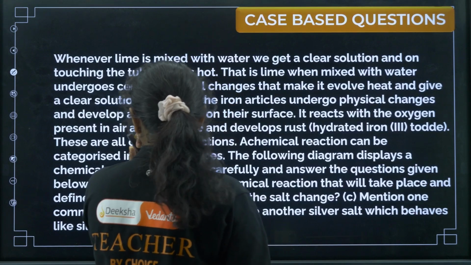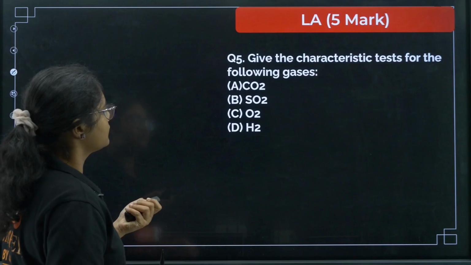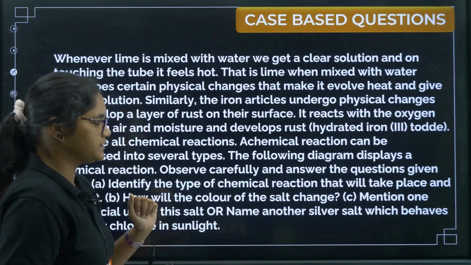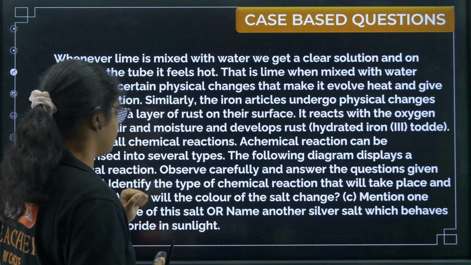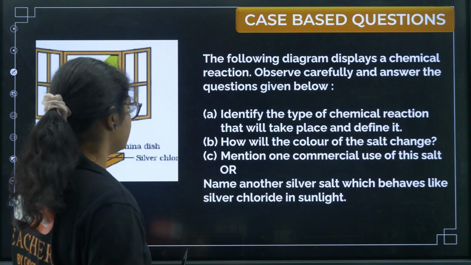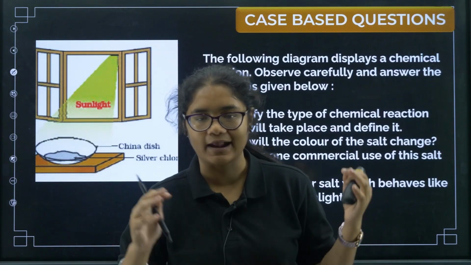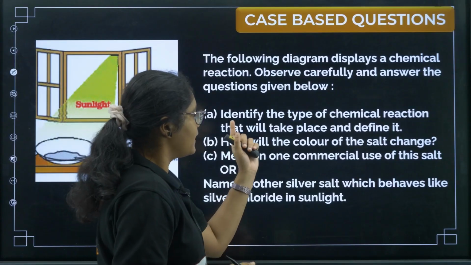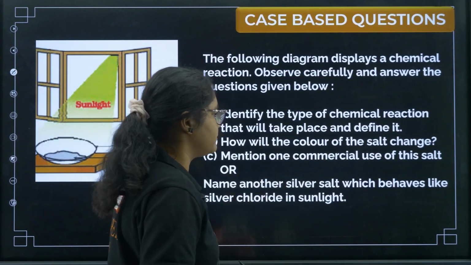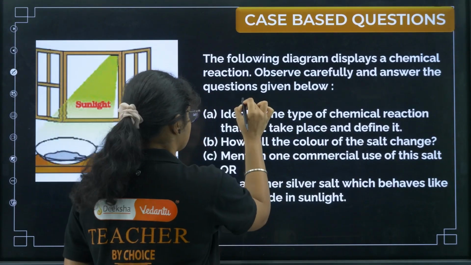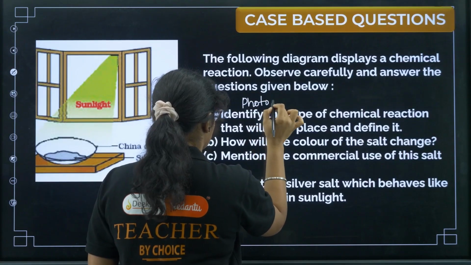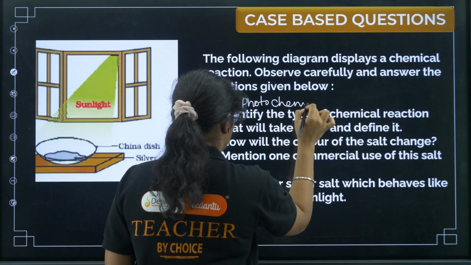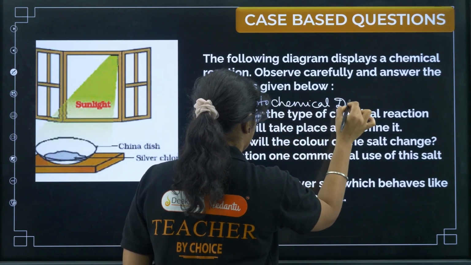Okay, next we'll go for some case based questions here. You can read all these things, but we'll go to the question part. Here is a diagram. The silver chloride is taken and sunlight falls on this one, right? Which type of reaction is this? Identify the chemical reaction that will take place and define it. So you all know this is nothing but photochemical decomposition, right?